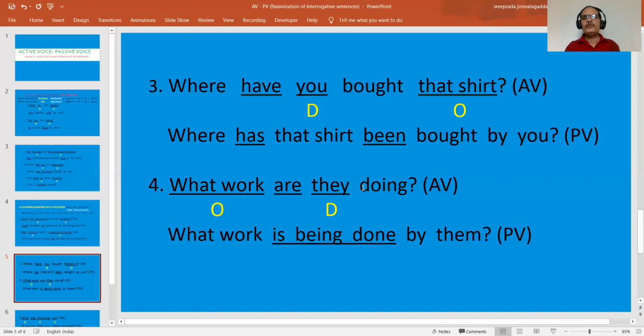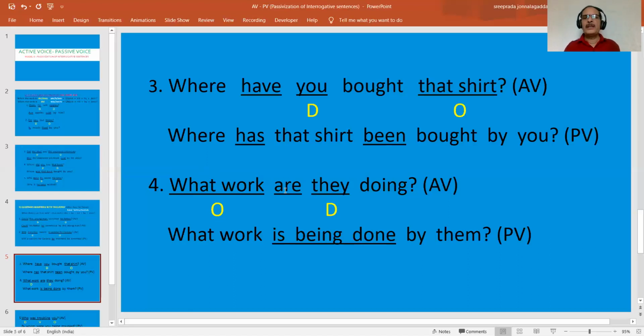So when a double H word is there at the beginning of an interrogative, what we have discussed so far, we have to rewrite the same. So what work means what work only. Here the auxiliary verb is are doing, which is present continuous form.